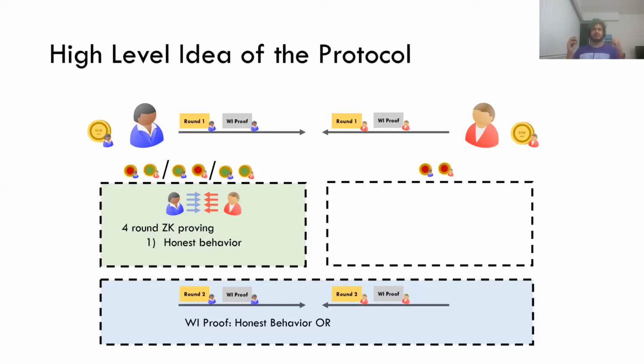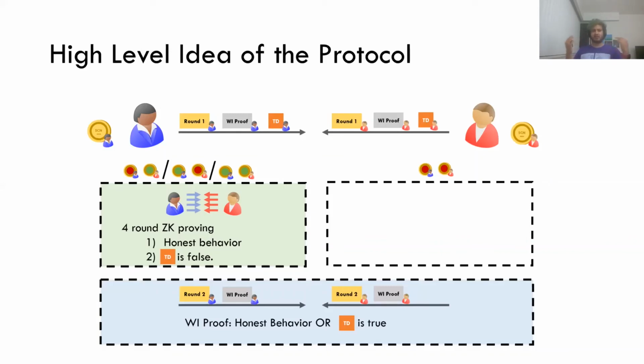Okay, so I left this WI statement hanging. What's the OR bit of the statement? It turns out in order to simulate, because they're not going to be behaving honestly during simulation, you need a trapdoor. So the WI proof is, hey, I behaved honestly, or I have a trapdoor. So how does that work?